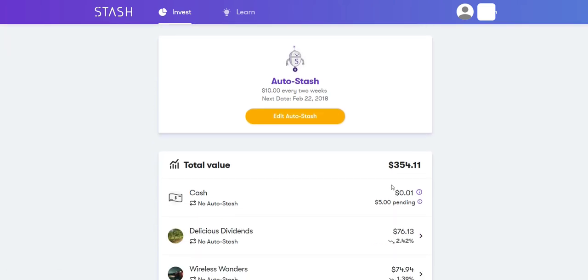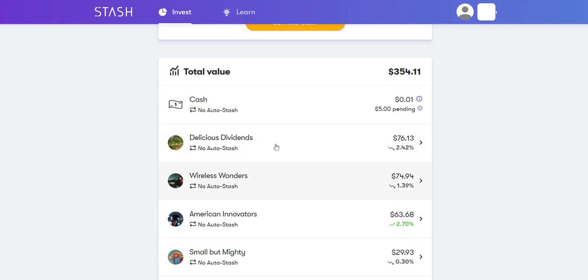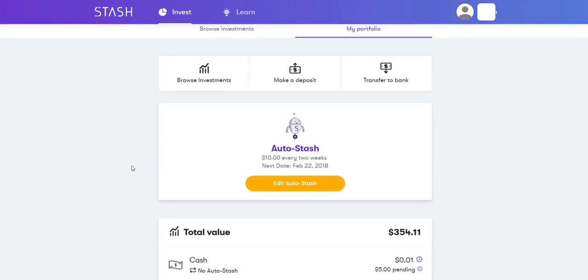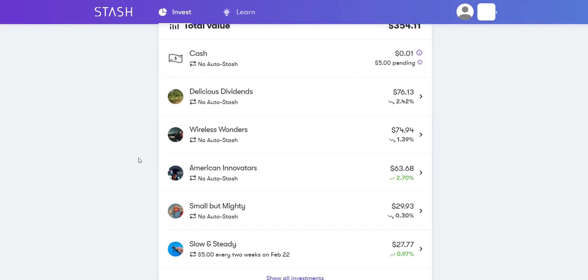But I'll go to my portfolio, and I just started probably about a month and a half ago. So my total account portfolio is $354.11, and as you can see right here, Auto Stash, I am buying $10 every 2 weeks into different companies. Now, when you buy into, let's say, Delicious Dividends or Internet Titans, you're buying a small fraction of each of those companies. So Facebook, Google, you're buying a very small fraction depending on how much money you're spending. So these are the ones that I have right now.